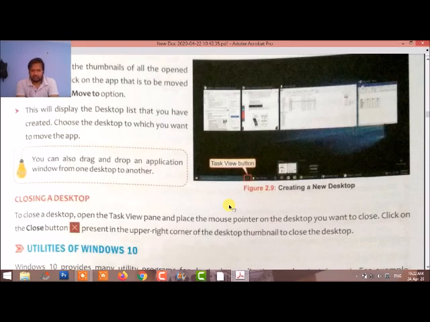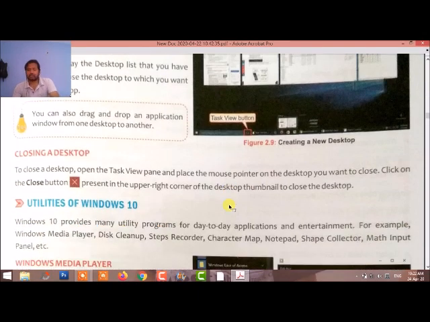To close a desktop, open the Task View panel and place the mouse pointer on the desktop you want to close, then click on the close button present in the upper right corner of the desktop. If you want to close any of them, place the pointer there, click the right corner of the button, and the close option will display.